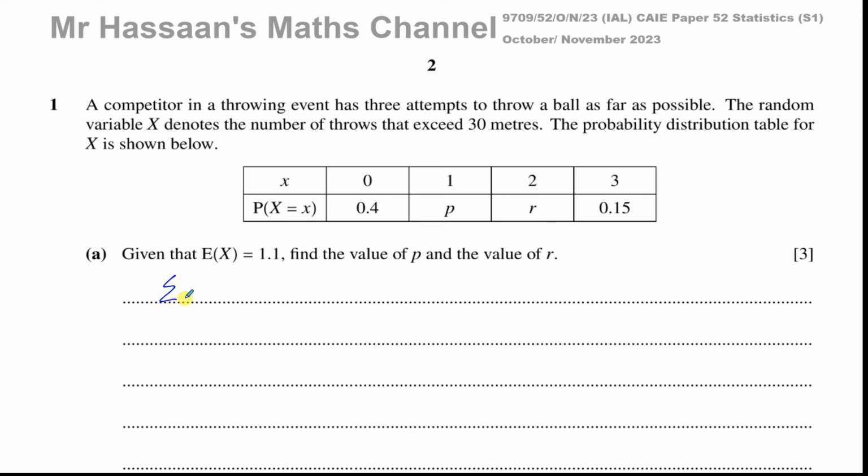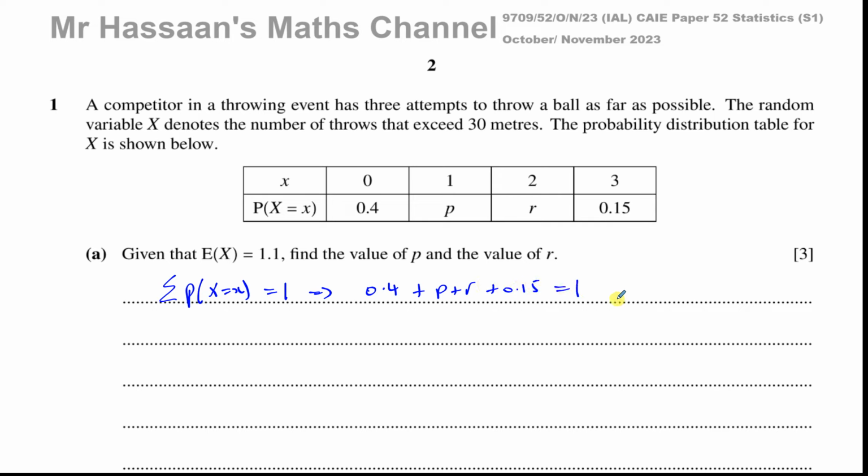From here I get the equation P plus R plus 0.55 equals 1. So P plus R is equal to 1 minus 0.55, which is 0.45. That's one equation we can deduce from this information.